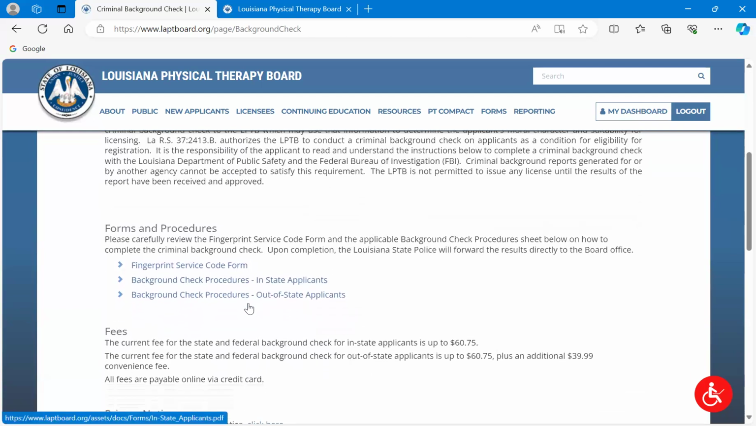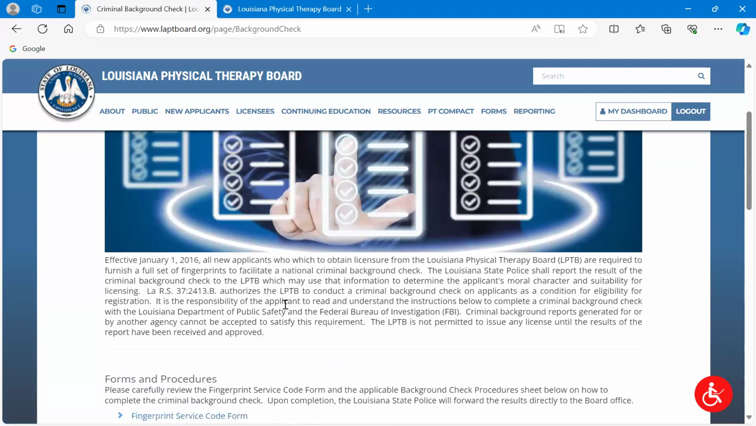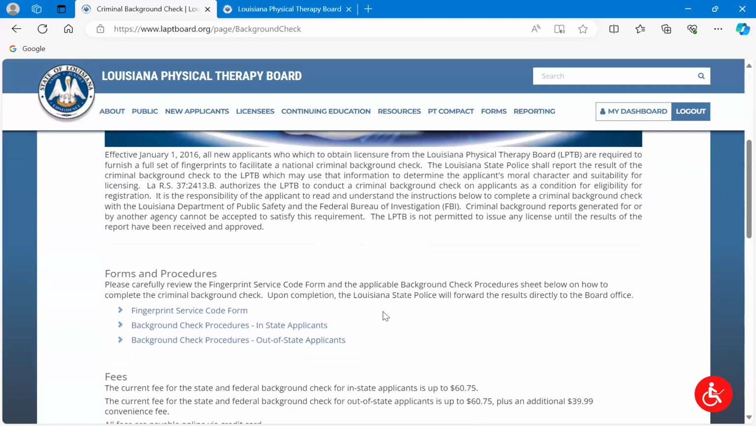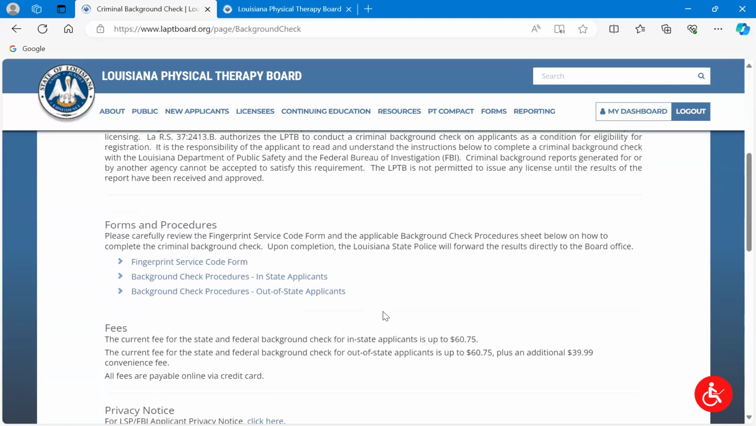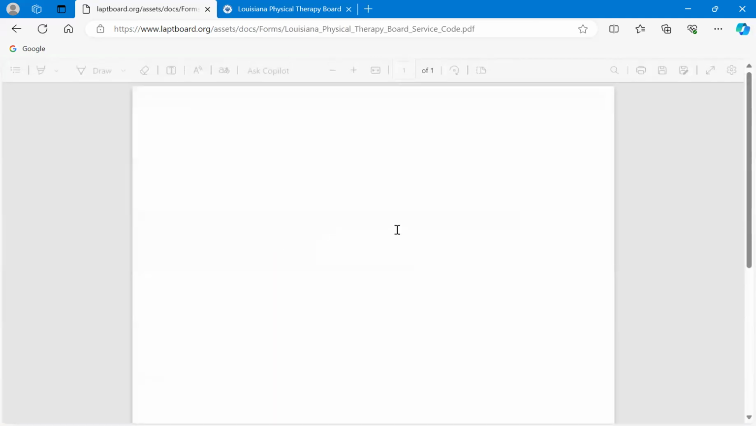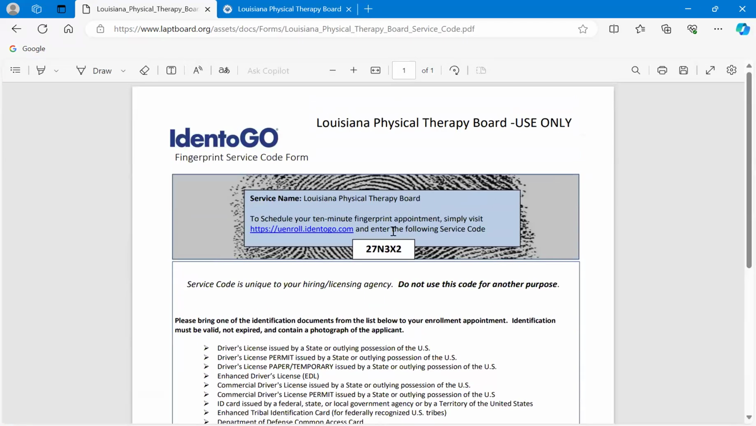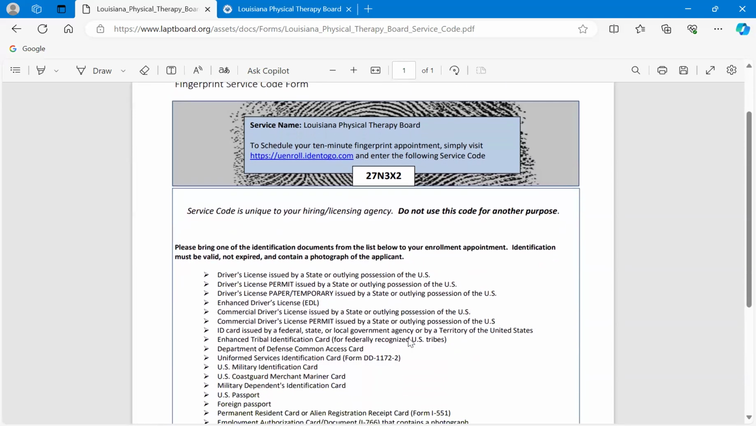Right here is where we're going to go to forms and procedures. This right here is just kind of letting you know the history of when we started doing background checks. So the first thing is going to be the forms and procedures. I want to first click on the fingerprint service code form. So this is very important. This service code, you must have this. When you go to sign up, to make your appointment, to do your background check, you need this code. It is a unique code that lets them know that the results of the background check are being released to the Louisiana Physical Therapy Board, okay? So make sure you make note of that.